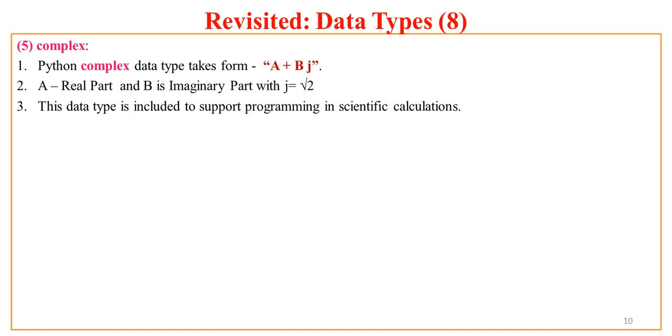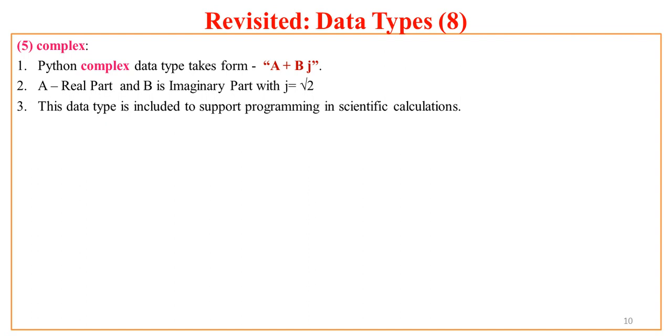This data type is included to support programming in scientific calculation. Suppose you want to use Python in the area of scientific calculations or research. In that case, this complex data type is helpful. And this is the reason why Python is used even in scientific research areas.